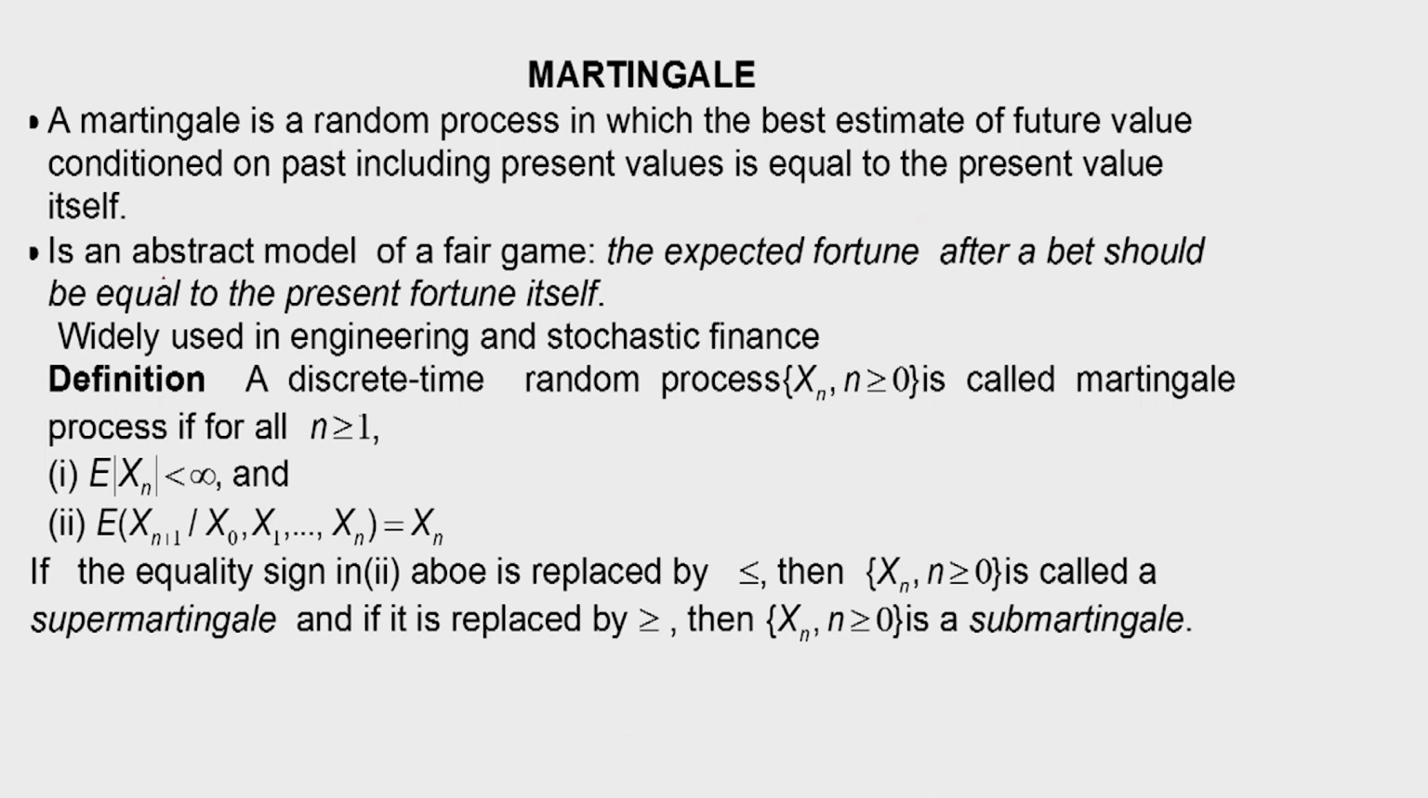This is an abstract model of a fair game. The expected fortune after a bet should be equal to the present fortune itself. So, that is the model of a fair game, because there is a probability of losing and winning half. In that case, the expected fortune after the bet should be equal to the present fortune itself.